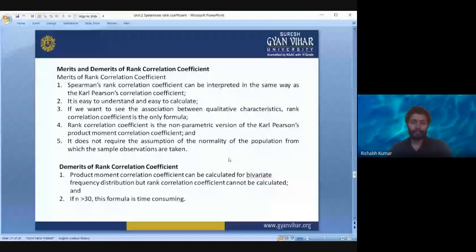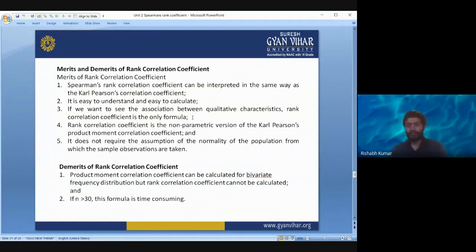If you want to see the association between qualitative characteristics, rank correlation coefficient is the only formula, right? So when we have qualitative characteristics like ratings of a customer service, or other qualitative data, and we want to see the relationship, then only this method can be used. Then we cannot use the Karl Pearson correlation coefficient method.